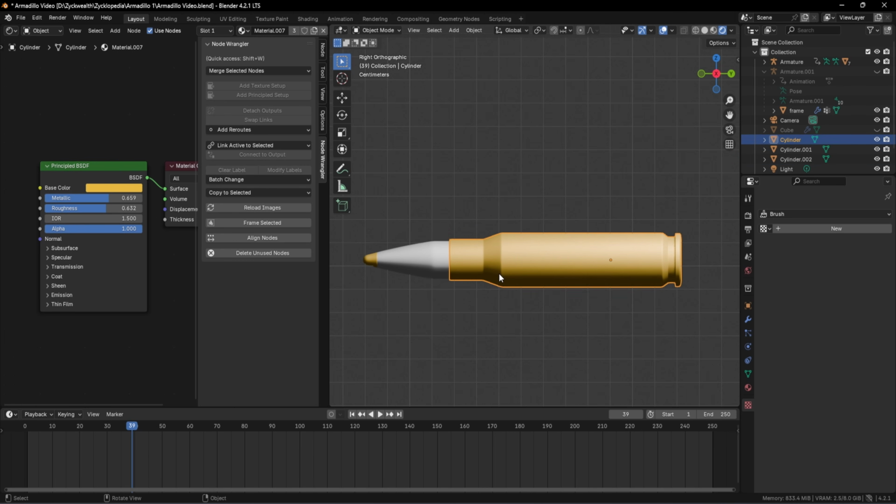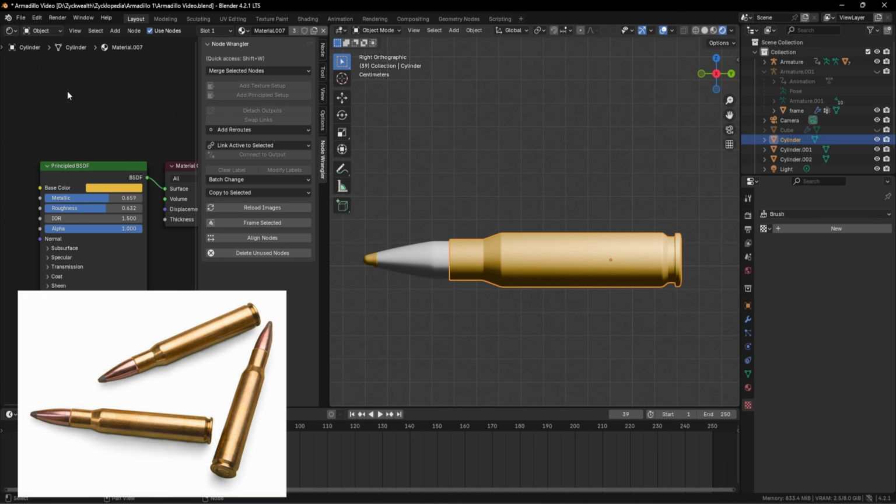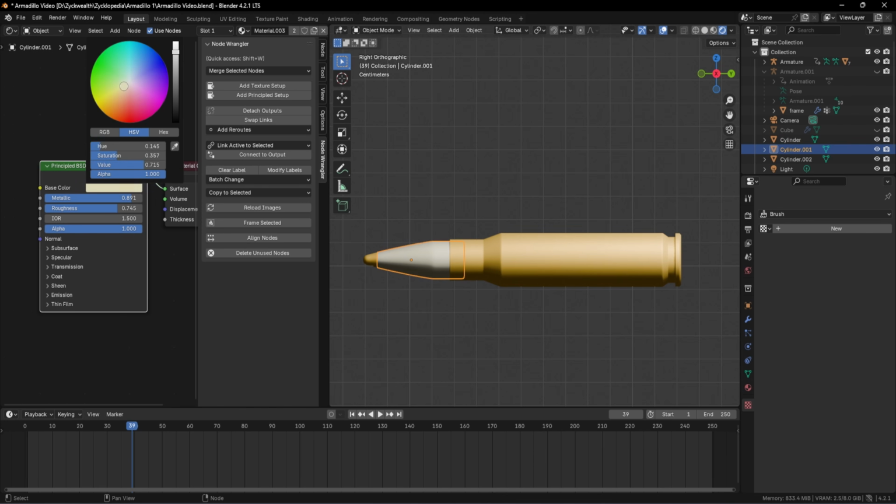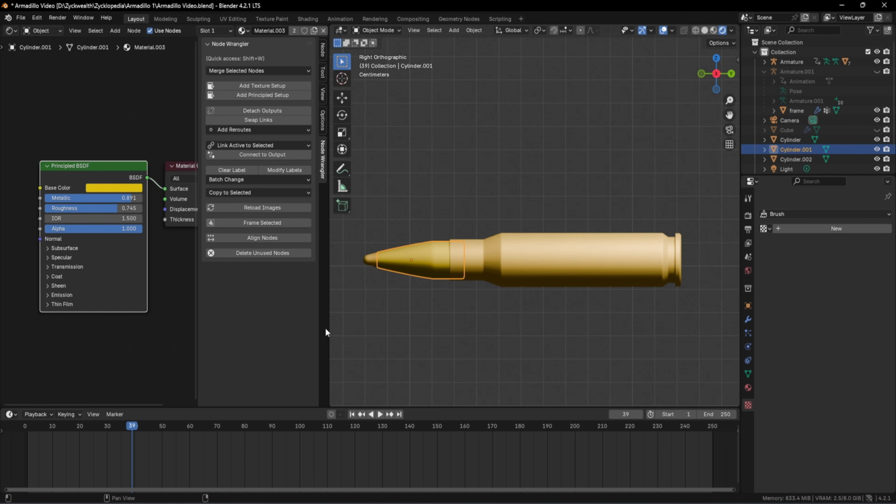But I guess you understood how to change the color of an object inside of this shader editor. And I'm gonna throw an actual image of a bullet on the left hand side over here, which you can actually use to make a real bullet. But for now, let's keep it like this. Oh wait, let's change this color to the yellowish shade as well. And just like that, our bullet is also done. The next step would be to join these three objects into one.